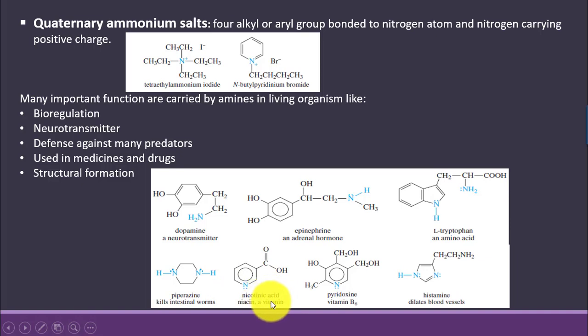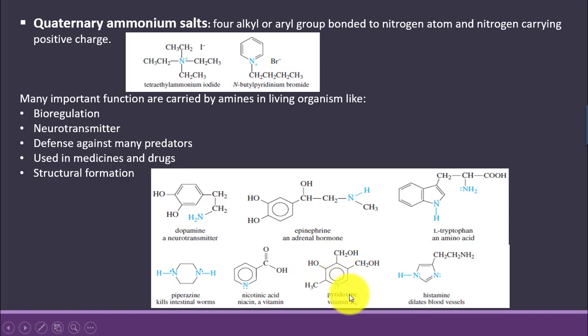Nicotinic acid, niacin, is a vitamin and it is very important for the proper growth and functioning of our body, and it is responsible for the release of many other hormones like serotonin, generally called the hormone of happiness or mood control.